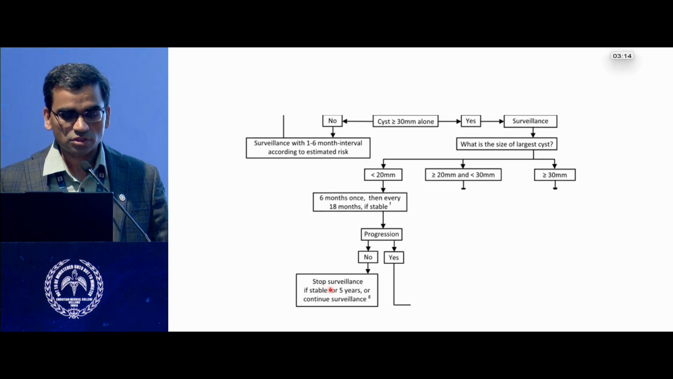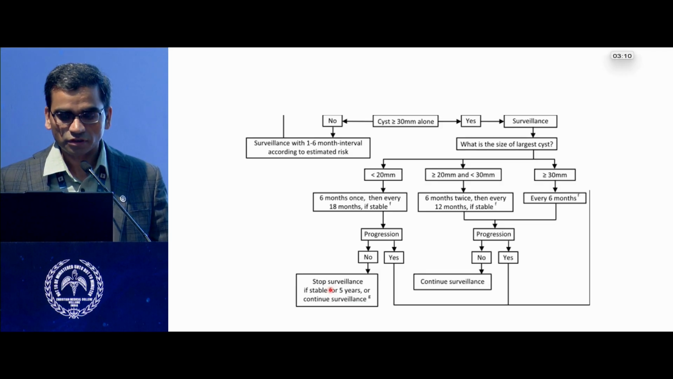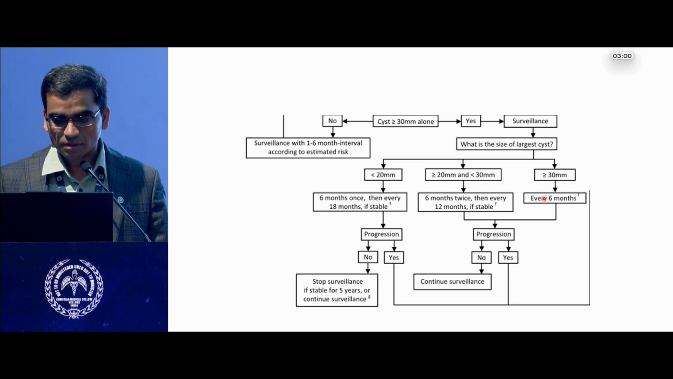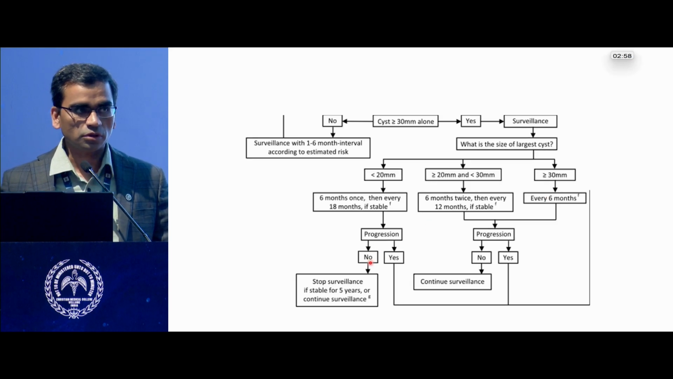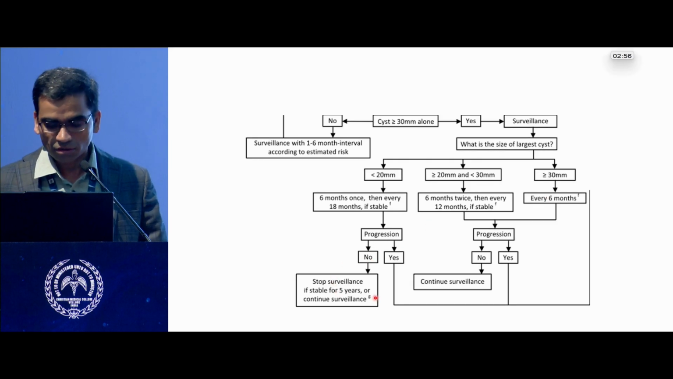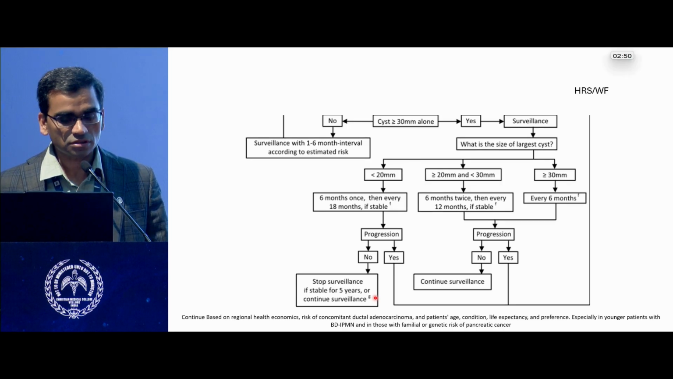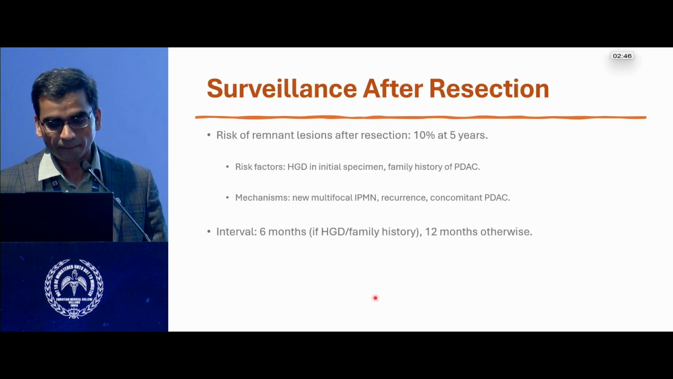If it is less than 2 cm, do imaging at 6 months and then at 1.5 years. If it is 2 to 3 centimeters, do imaging at a 6 month interval and then every year, and if it is more than 30 mm, it is every 6 months. And then you can choose, if they are not progressing, to continue or stop surveillance, depending on various factors like regional economics, risk of concomitant ductal adenocarcinoma, age, comorbidities, life expectancy, patient preference, etc.